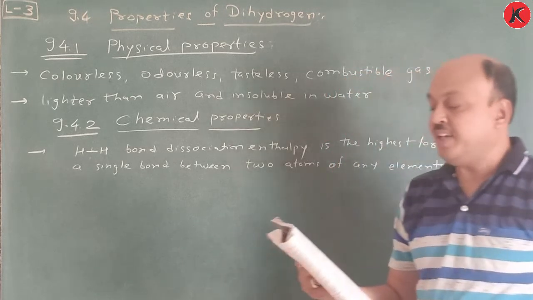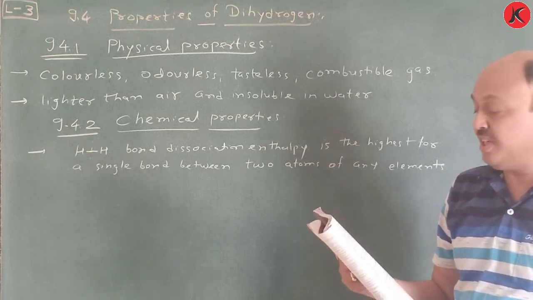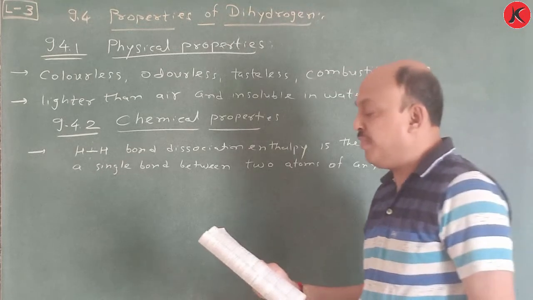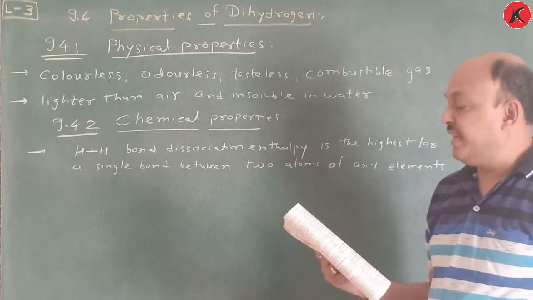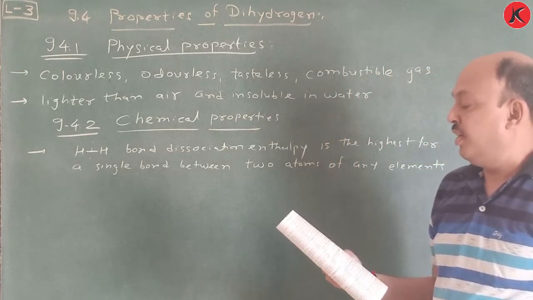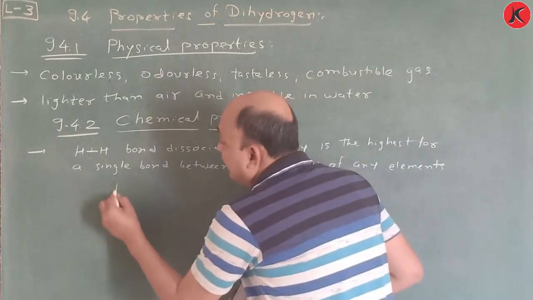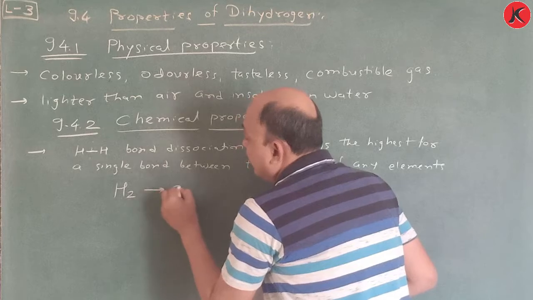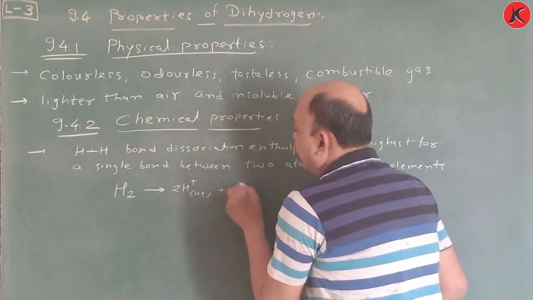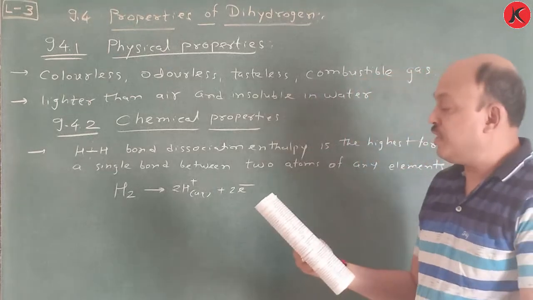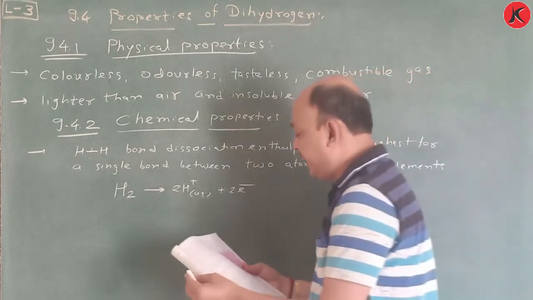Since its orbital is incomplete with 1s1 electronic configuration, it does not combine with almost all the elements. Remember, it accomplishes reactions by first loss of the only electron to give H plus. That means H2 releases electrons and produces H plus ion, and gains an electron to form H minus.